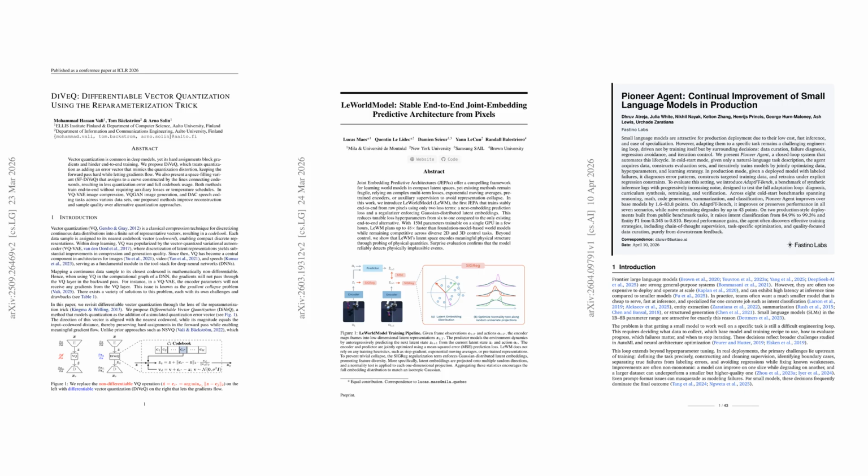From better quantization to stable world models and self-improving language systems, today's papers all tackle a common challenge: how to make AI learn more reliably, more efficiently, and with less handholding. We'll explore a new vector quantization trick that sharpens compression and generation, a pixel-based world model that plans fast without collapse, and an autonomous training agent that keeps small language models improving in production. If you're curious where practical AI research is heading next, this episode is for you.